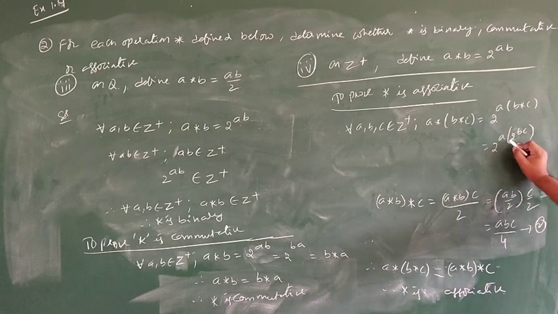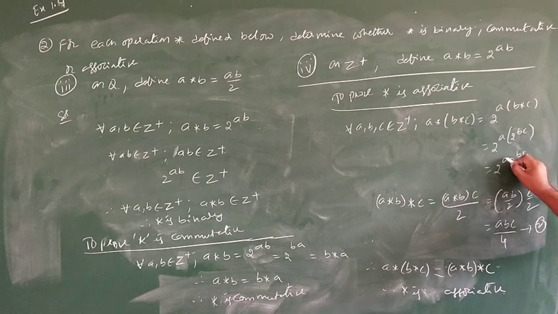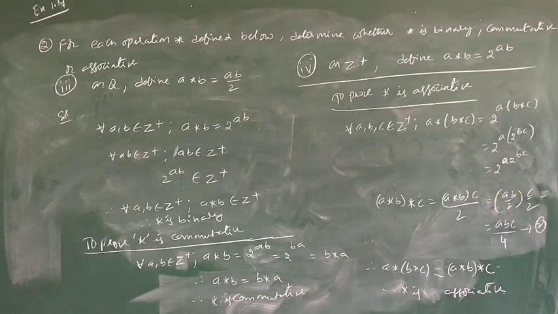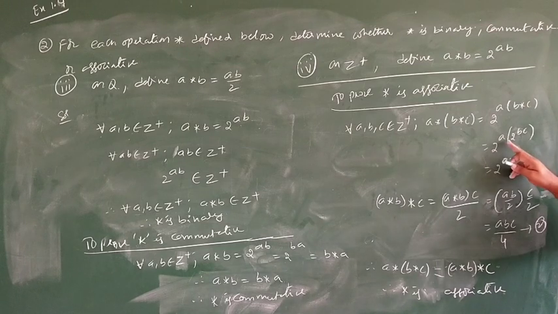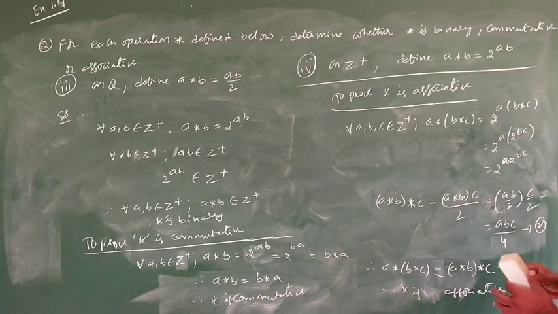Here, observing the power properties is very important. Finally, 2 power a into 2 power bc will come here. See, if you go in a different way, you will get a different answer, and that won't be correct. Observe here, b star c is 2 power bc. So a into 2 power a into 2 power bc. Next,